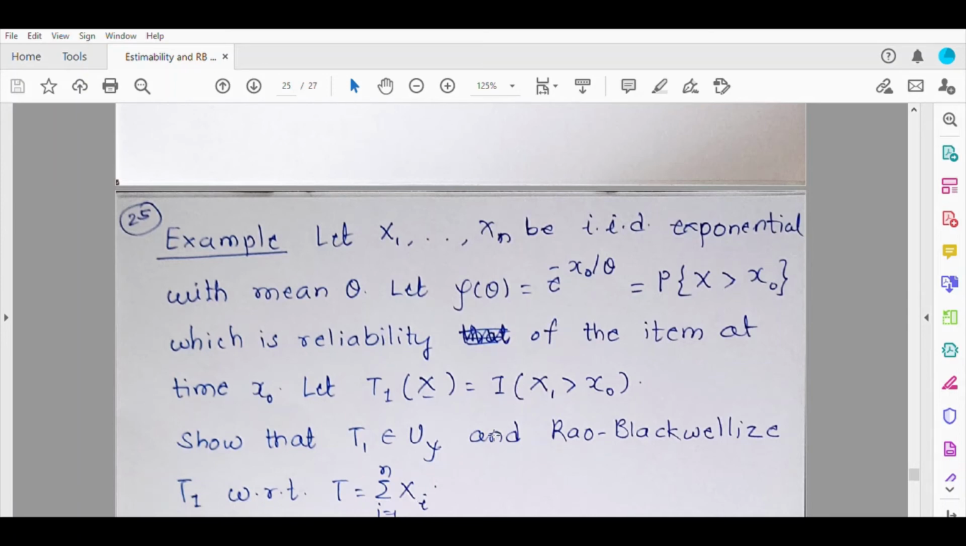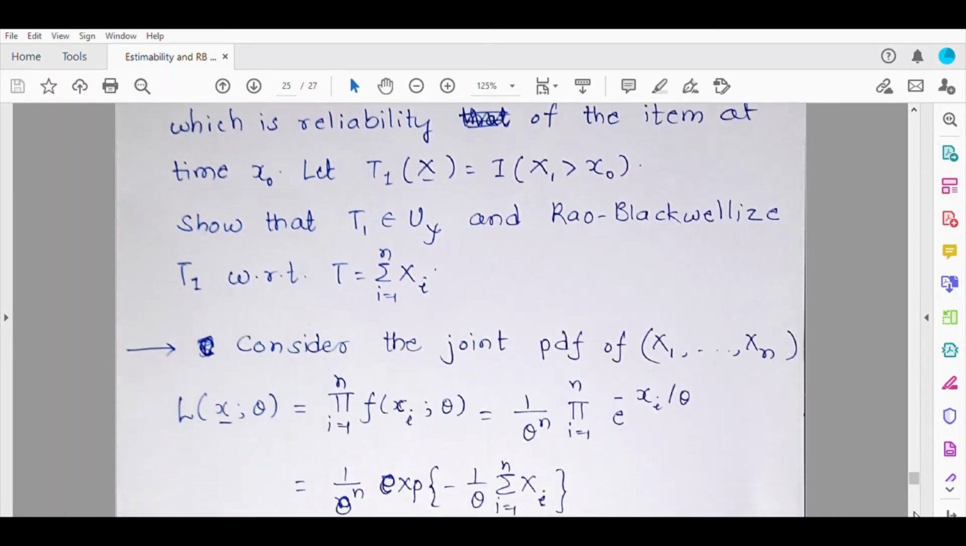So two things we have to do. First, show that T1 is an unbiased estimator of psi theta, which is really straightforward, and then find the conditional expectation of T1 given T. Let us see how it can be done. Ultimately we are going to need the conditional distribution of T1, which is again a function of x1 alone. Notice that even if we say T1 of vector x, only x1 is involved in T1. So basically T1 of x is actually T1 of x1.